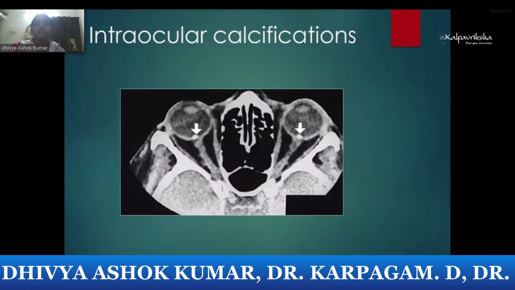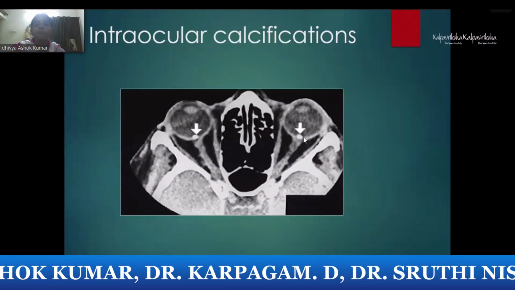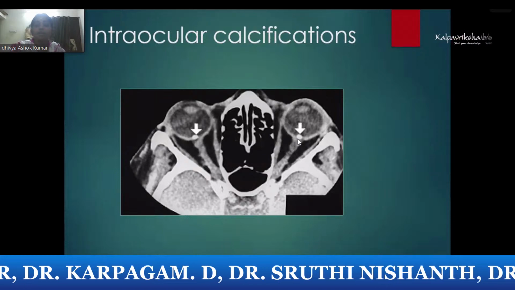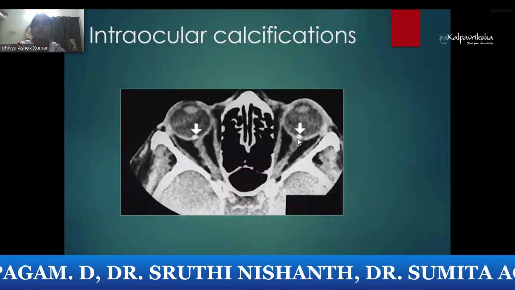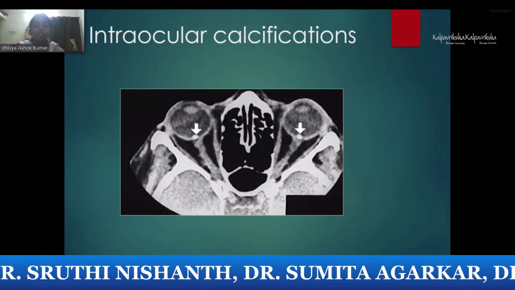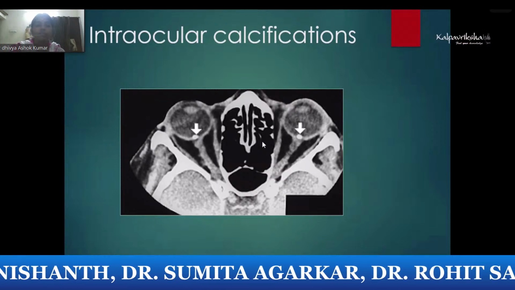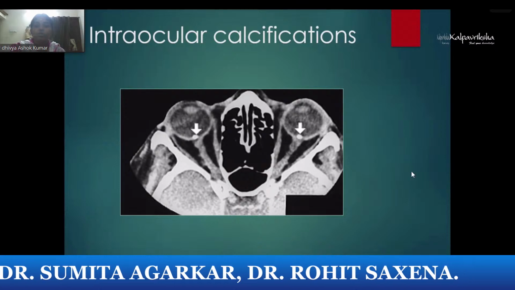Coming to intraocular calcification, this is a patient with drusen in the optic nerve head. You can clinically see it on indirect ophthalmoscopy also. You will see the blurred margin of the optic disc. Here you can confirm it with the calcification spot on the optic nerve.